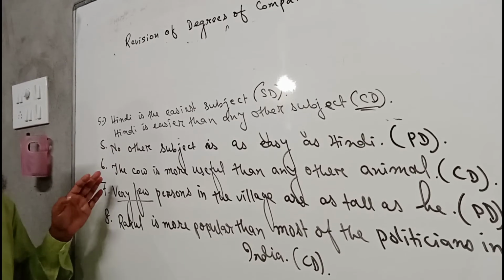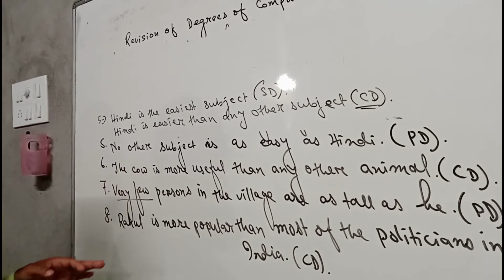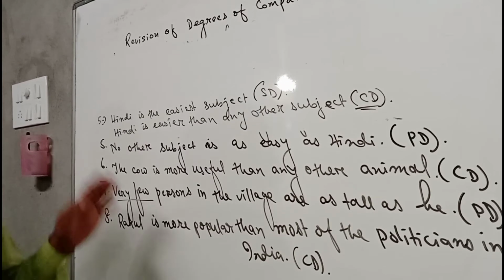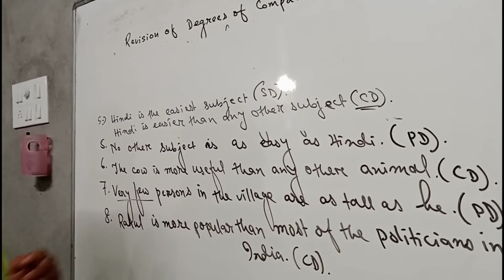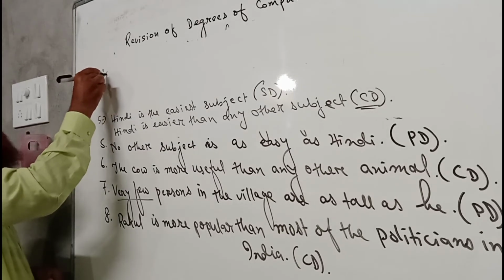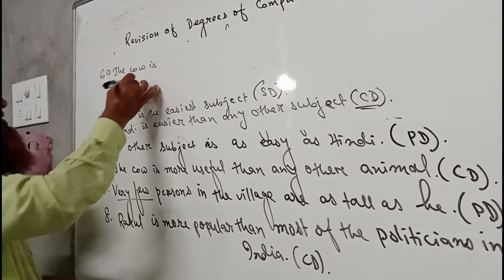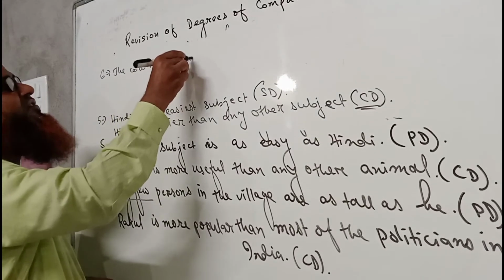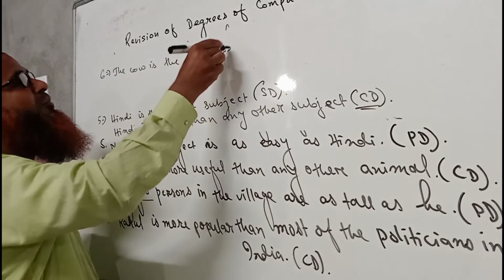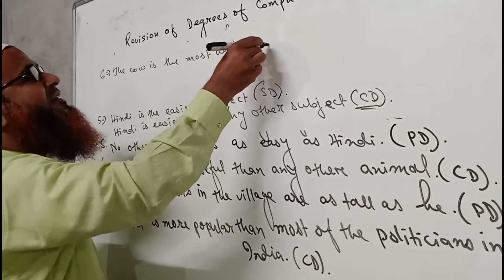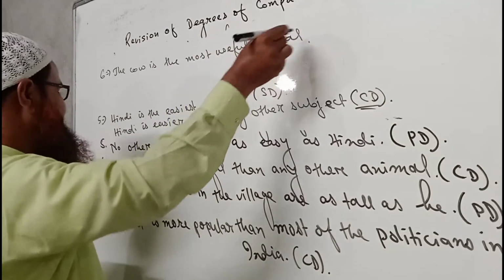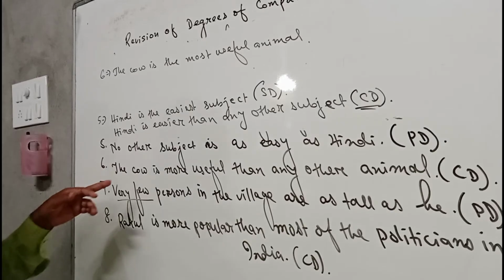Now we come to number 6. The cow is more useful than any other animal. So we can say the cow is the most useful animal. Number 6 implies the cow is the most useful animal. This is the superlative degree. Again, we may write it in positive degree.